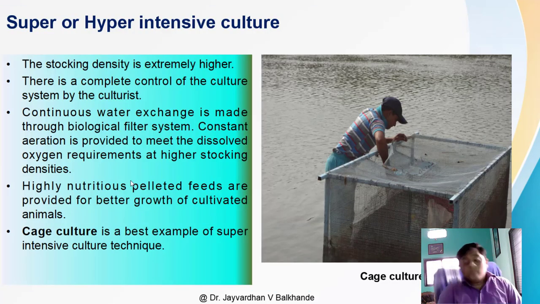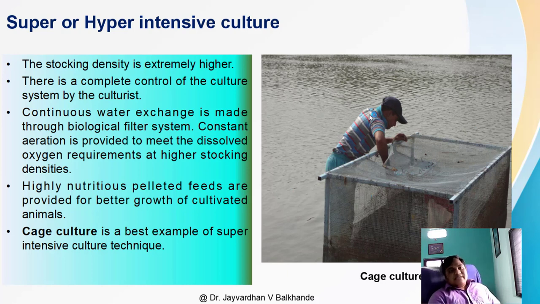Okay, now the last culture system is the super or hyper intensive culture. You can see in this picture, this is me, and I have done the cage culture. See here, the stocking density is extremely high in this particular system, and there is complete control of the culture system by the culturist. You can see in this picture, this is an experimental cage, no doubt, but the fish culturists totally control the culture system.